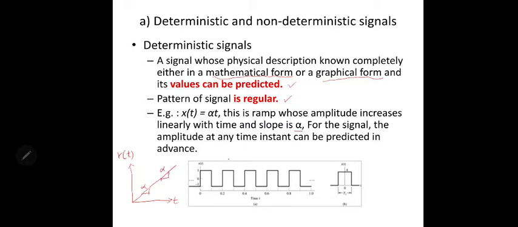So we know the value can be predicted. Another signal is one where the amplitude at any time instance can be predicted in advance. For example, this signal below is repeated in a square form, so this signal can also be predicted.